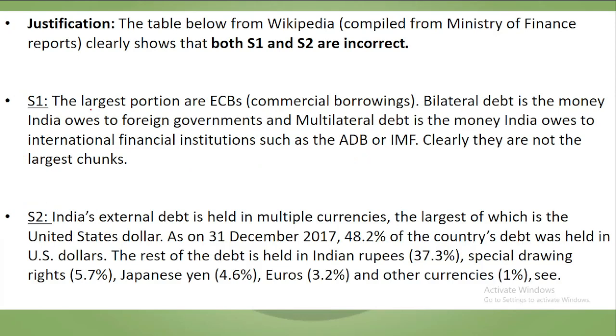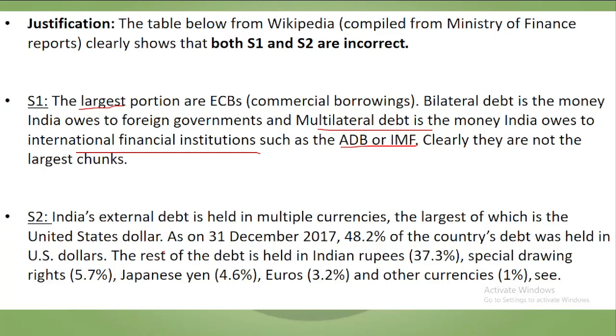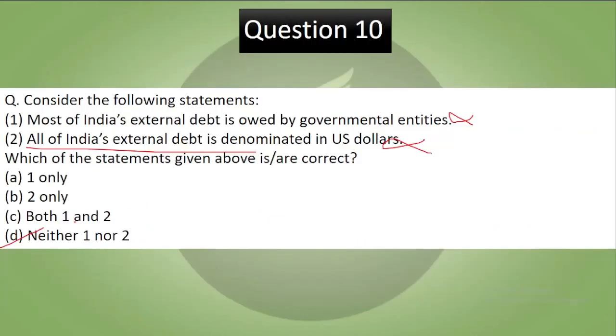As the largest portion of this is ECBs or external commercial borrowings, bilateral debt is the money India owes to foreign governments, and multilateral debt is the money owed to international financial institutions such as ADB, IMF. So clearly they are not the large chunks. Moreover, this statement is incorrect. It's not correct, and this is very extreme. All of India's external debt is denominated in US dollars, so no, it's not denominated in US dollars. So और भी काफ़ी चीज़ें जैसे Japanese yen, euro, special drawing rights वगैरह. So this is what it is. So correct answer is D.